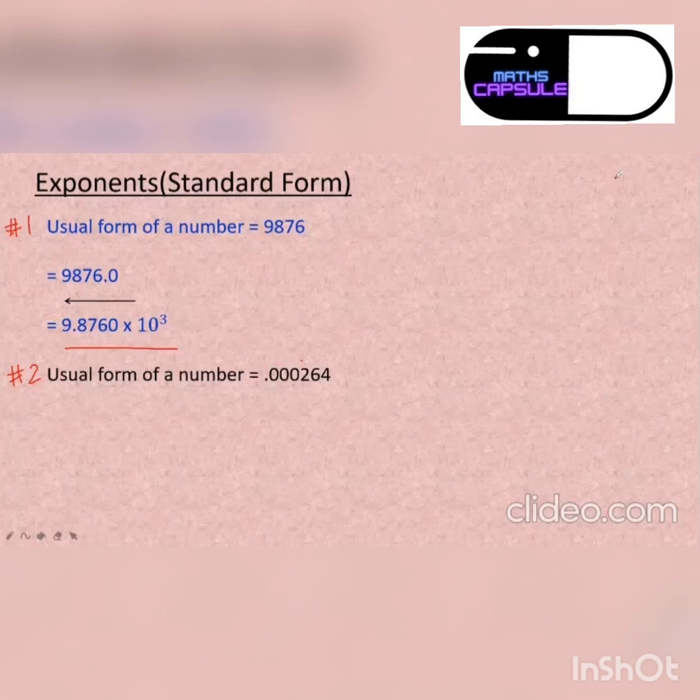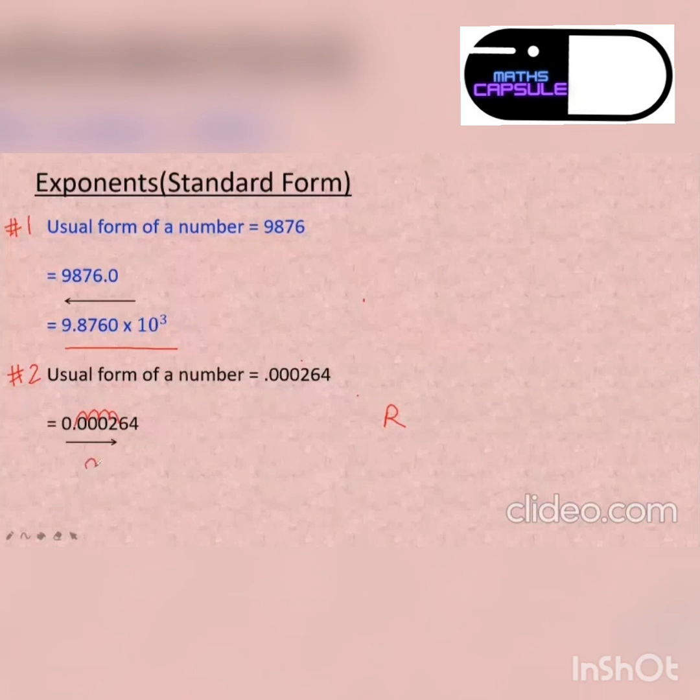Aishwarya, wow, very good. See here, this is my number. So where do I have to shift my decimal, towards the right or towards the left? Towards the right. So we have to move towards the right. How many places do you have to move? Four places. 1, 2, 3, and 4. So my number should be 2.64 multiplied by 10 to the power, since it is the right side, minus 4.